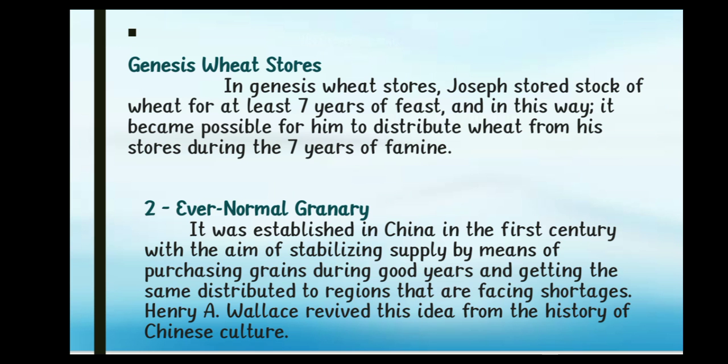In Genesis wheat store, Joseph stored the stock of wheat for at least 7 years of feast, and in this way it became possible for him to distribute wheat from his store during the 7 years of famine. It was established in China in the 1st century with the aim of stabilizing supply by means of purchasing grains during good years and getting the same distributed to regions that are facing shortages. Henry A. Wallace revived this idea from the history of Chinese culture.